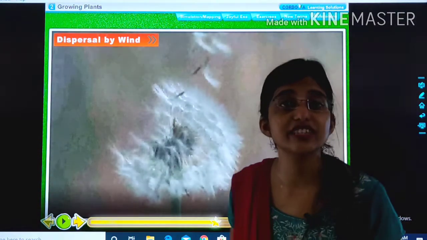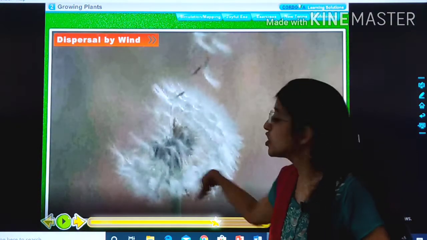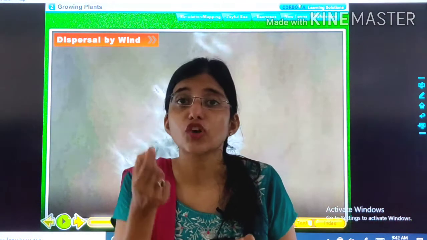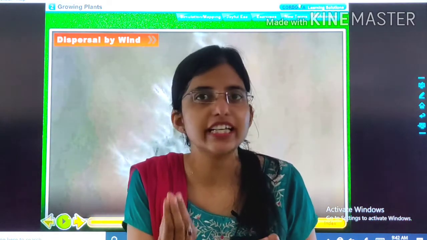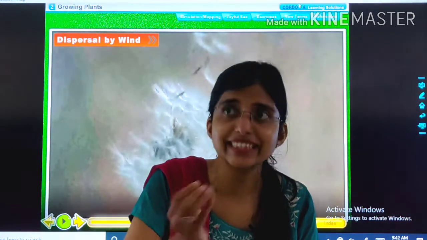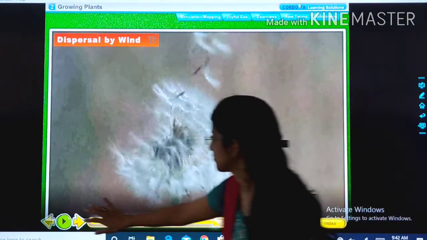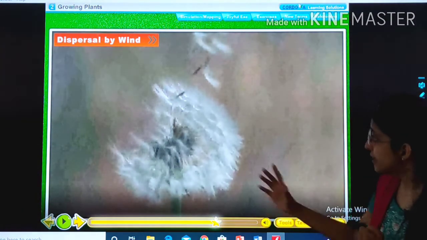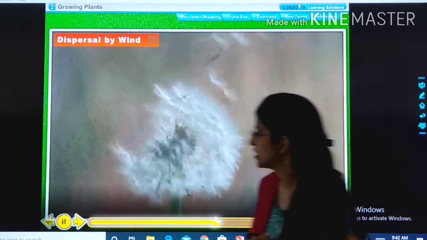Now see children, this is a cotton plant, okay, and these are cotton seeds, and these cotton seeds have hairs. That's why they are very light in weight, and when wind blows, what happens? The seeds are taken away by the wind, as you can see. So this is how wind helps in dispersion of seeds.